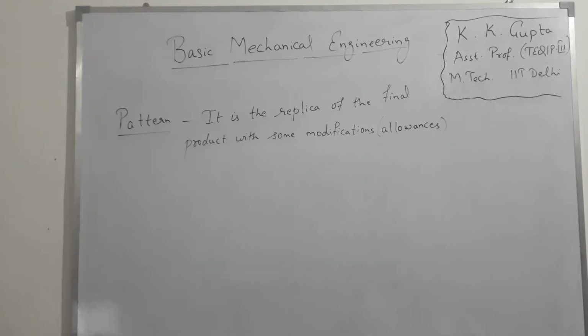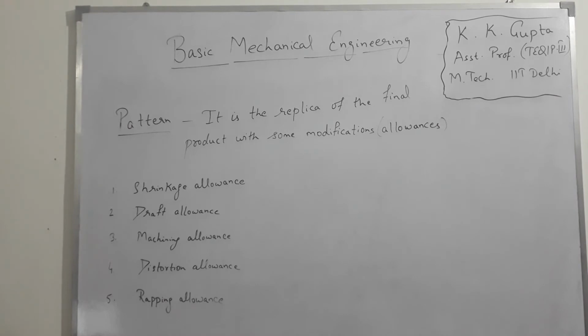Now pattern. Pattern is a replica of the final product with some modifications. It is similar to the final product but with some modifications, and these modifications are called allowances. There are 5 allowances that are provided to the pattern: shrinkage allowance, draft allowance, machining allowance, distortion allowance and warping allowance. With the help of pattern we create the mold cavity, and in the mold cavity we pour the molten metal, and then after solidifying we remove our main product.